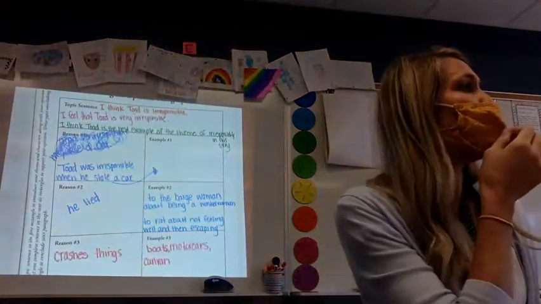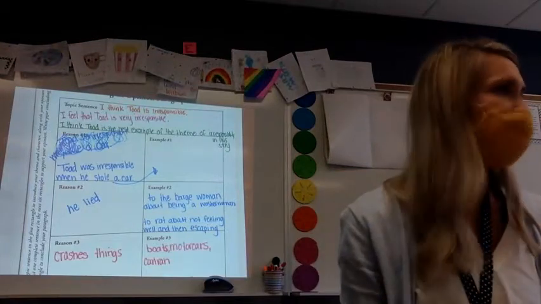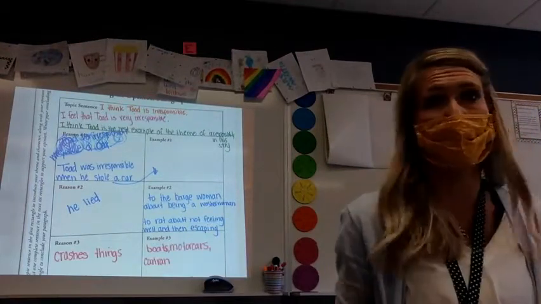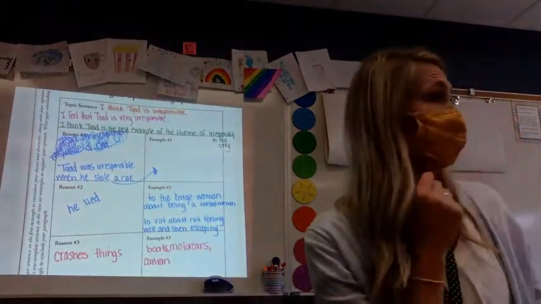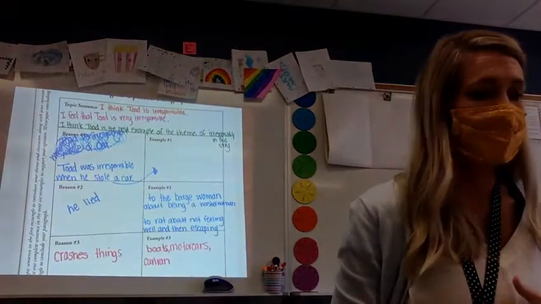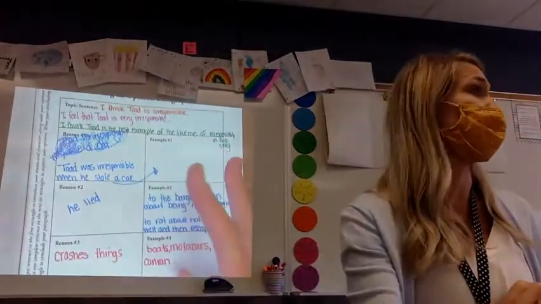Third graders, when we left off in writing, where we're at now is we have our topic sentence. And our topic sentence is going to state our theme and our characters. We good? Good. We know that our theme we're working with is irresponsibility and the character is Toad. Then we talked about how we need to have reasons and a specific example from the story.